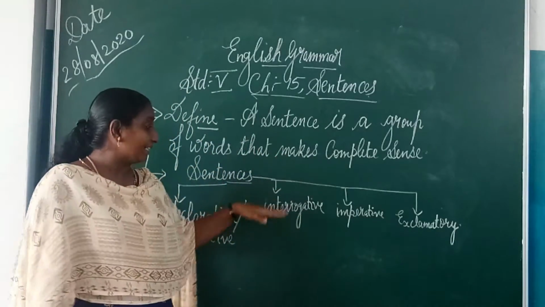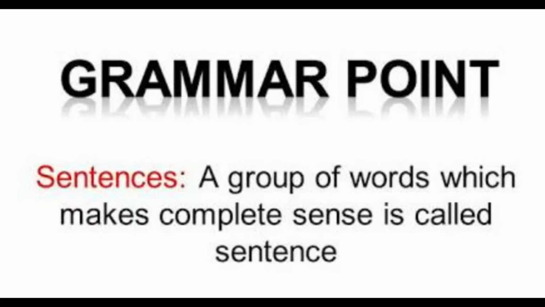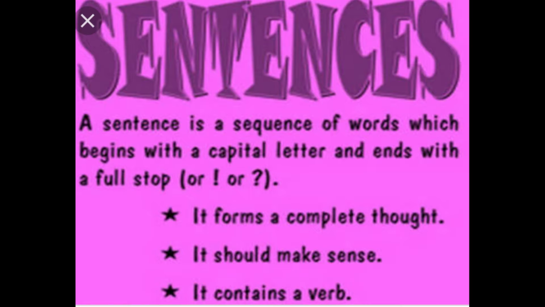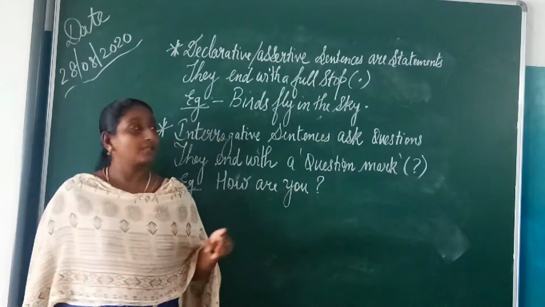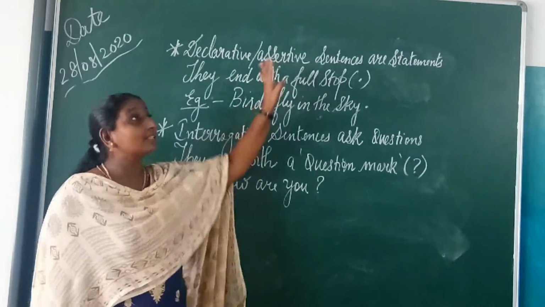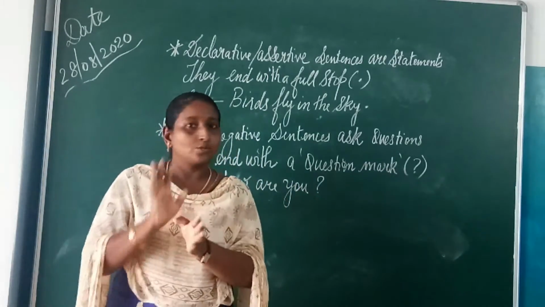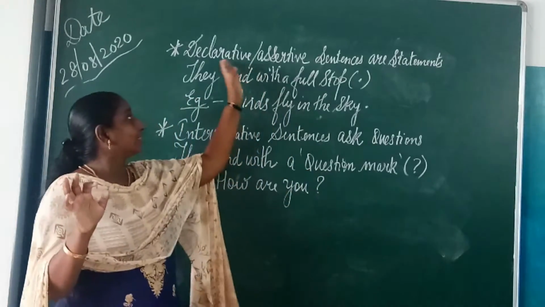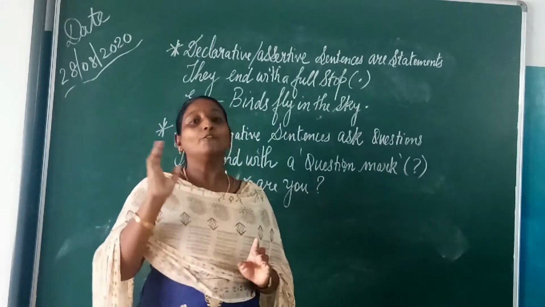Now I will go into detail on the 4 different types of sentences. The first one is declarative, or what we also call assertive sentences. There should not be any confusion: declarative and assertive is just one type of sentences.